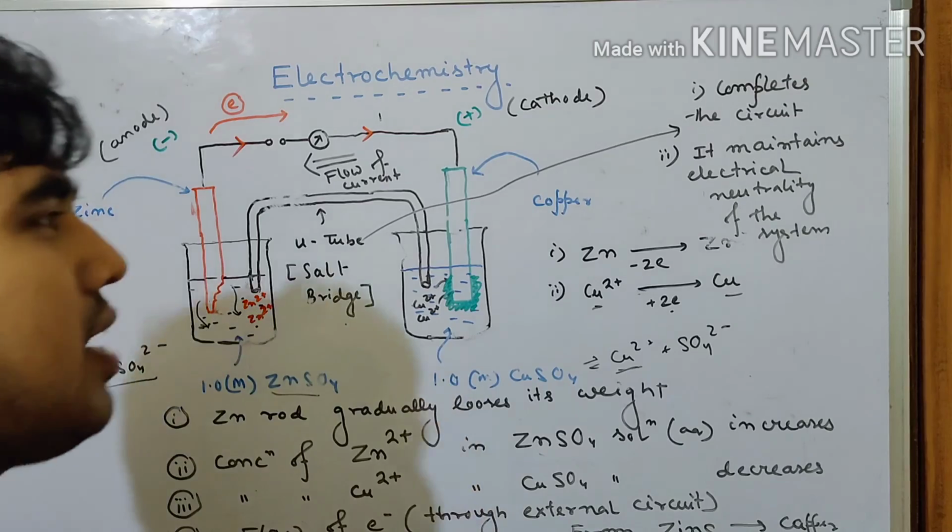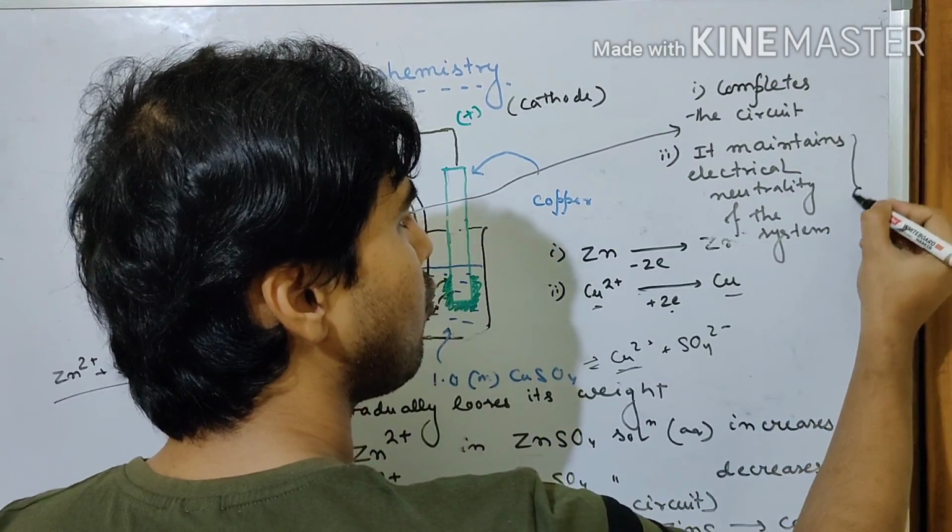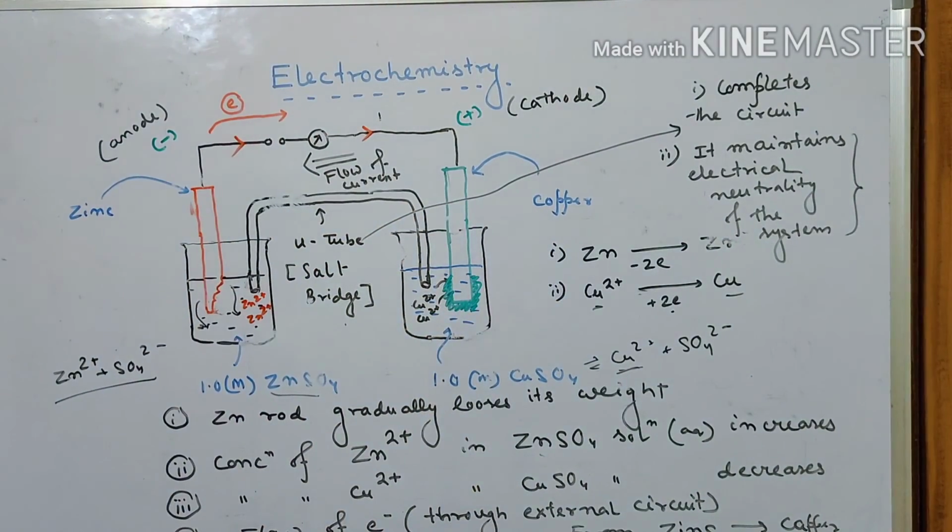How it maintains the electrical neutrality of the system, for that we need to discuss separately. So first you understand all these things, okay? Then we are going to have a further discussion on the role of the salt bridge. How does it maintain the electrical neutrality? But the role I have already mentioned, it basically has two roles, which are written on the right hand side of the whiteboard, as you can see.